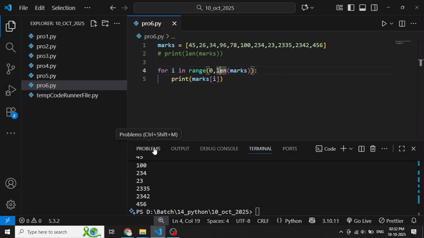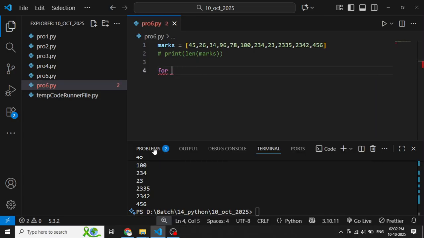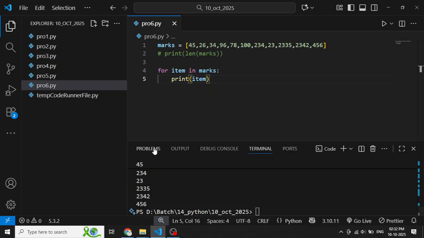Program number 6, and I want to run this loop like for item in marks colon, and then print item. We will get every value. Got it? Is there any problem? No. We have just got all the values very easily. Clear? So what have we used? Marks. Marks is a list.